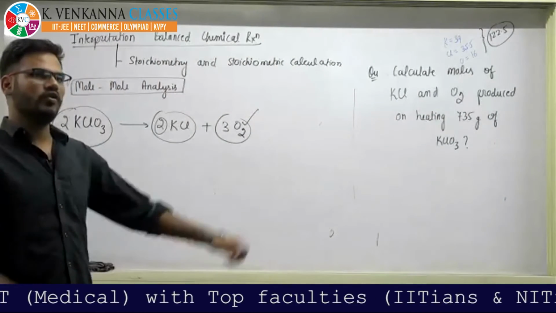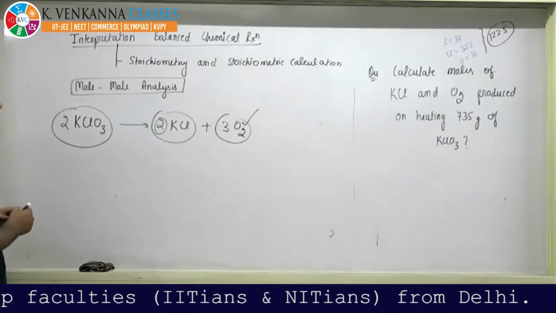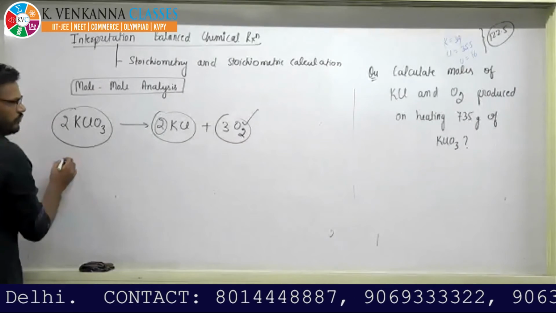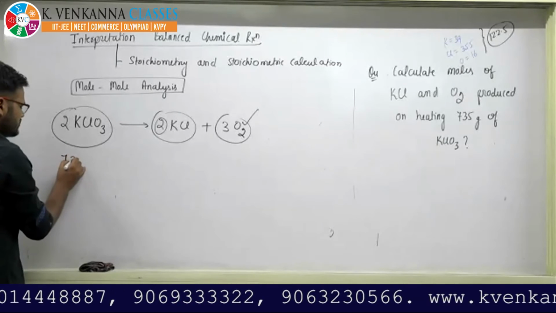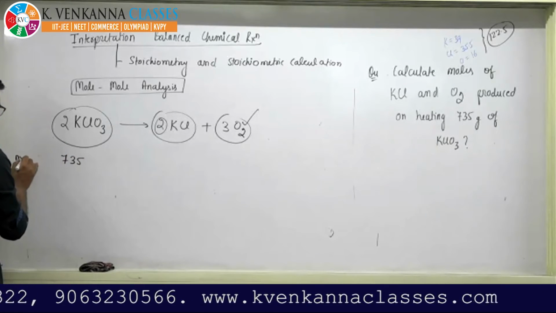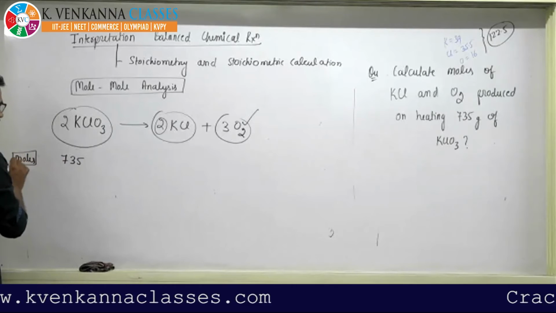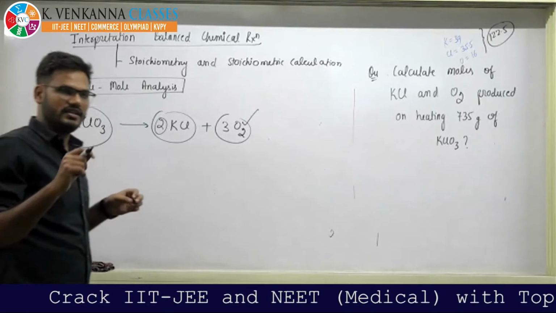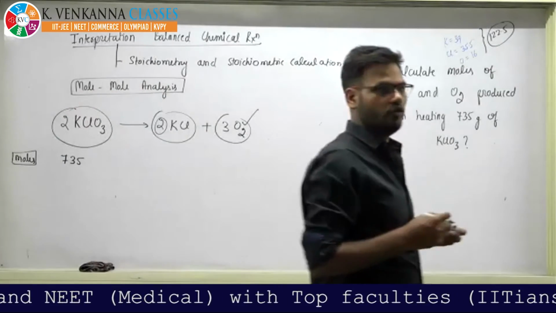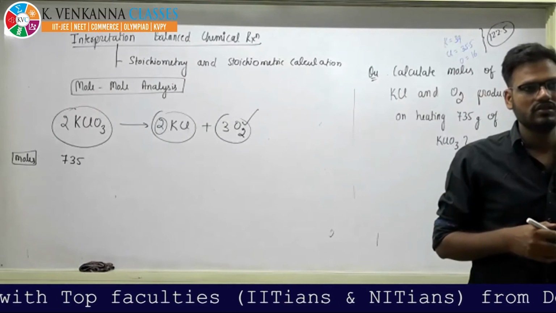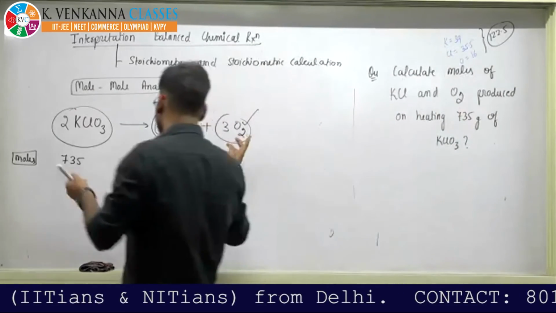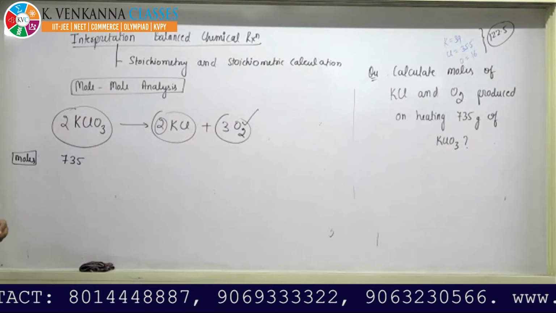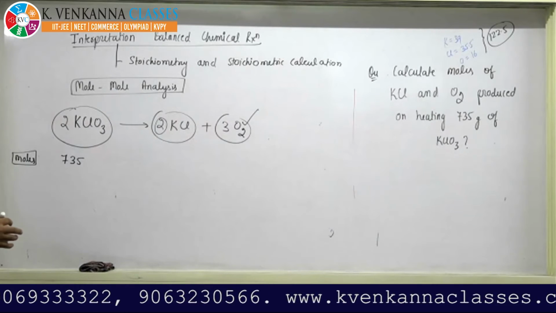You first have to calculate moles, beta. They are asking you moles. That is why I have written there how to calculate moles. I know many of you will be facing this problem, so first just calculate moles. This you have to learn, beta. We are going to do some problems. This is the most important thing in chemistry which you need to learn. Most important and basic after moles, the second most is calculation of moles of the different components using stoichiometry. So focus here and try to learn.